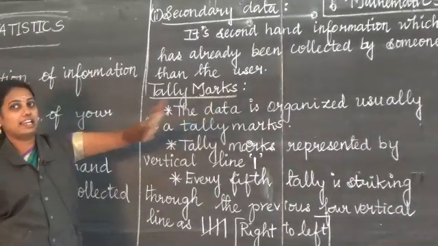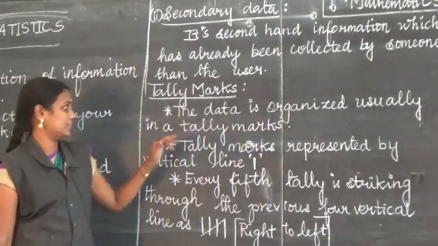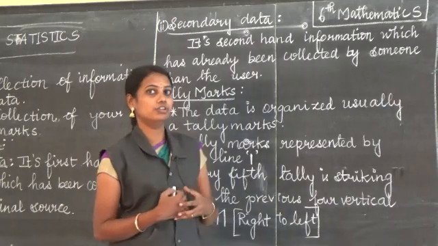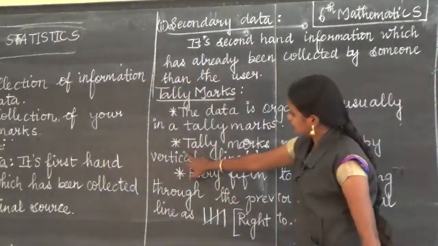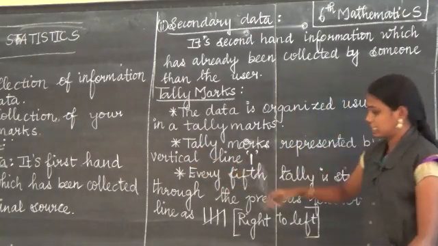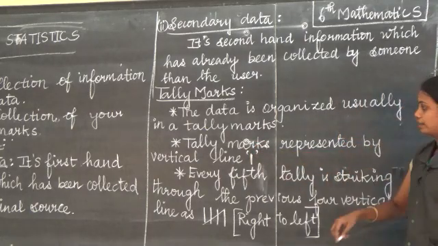Next, we are going to see tally marks. What is meant by tally marks? Listen to me. The data is organized usually in tally marks. So the raw data we organize by tally marks. Second point, tally marks are represented by a vertical line. This is called a vertical line, like 1.